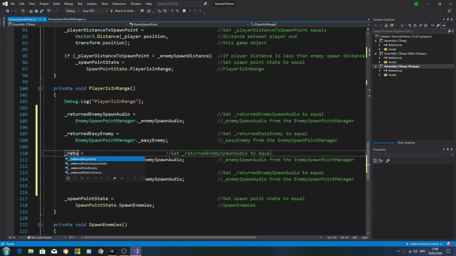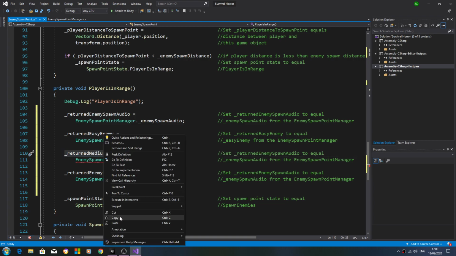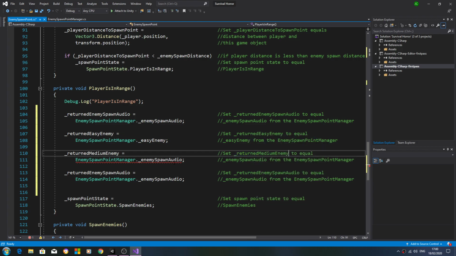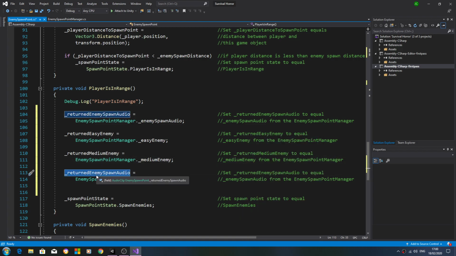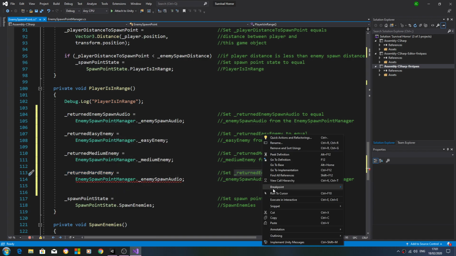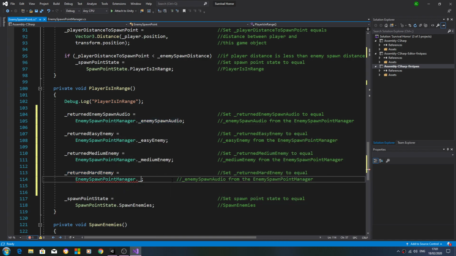Now we've just got to go through and do the same for the other 2. And the last bit for the hard enemy game object.